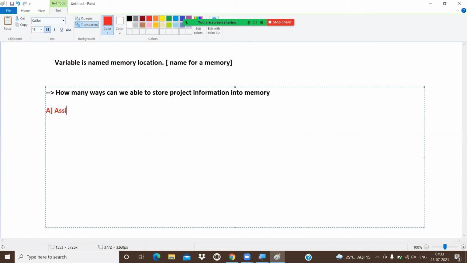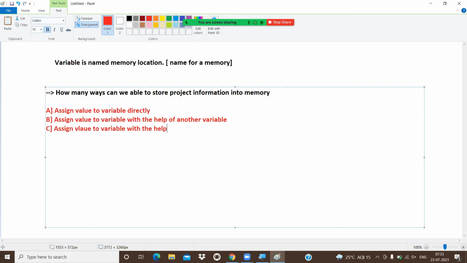assign value to variable directly. Don't worry, we have a programmatic approach. Wait for a few minutes. Second, assign value to variable with the help of another variable. And third one is assign value to variable with the help of expression.